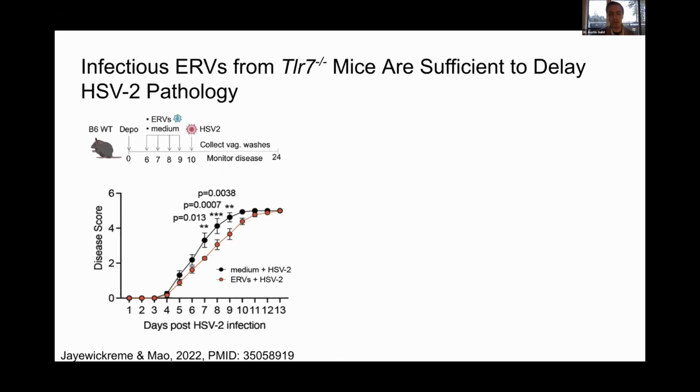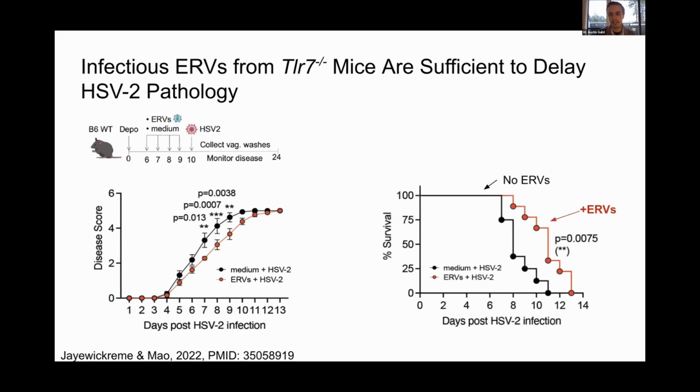And what we found was that those wild type mice that were intravaginally pre-treated with ERVs also had significantly lower disease scores compared to the wild type mice that were just intravaginally pre-treated with media prior to HSV2 infection. And again, we also saw a really similar trend in terms of survival, with those mice that were pre-treated with ERVs living longer over the course of the experiment.